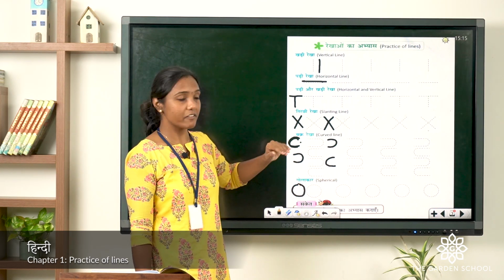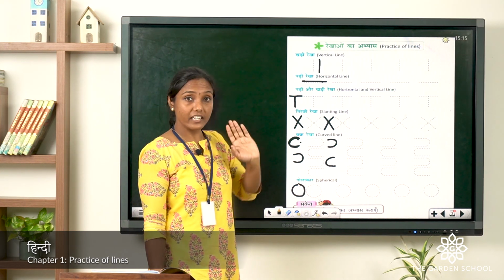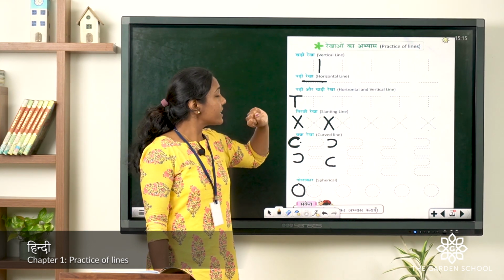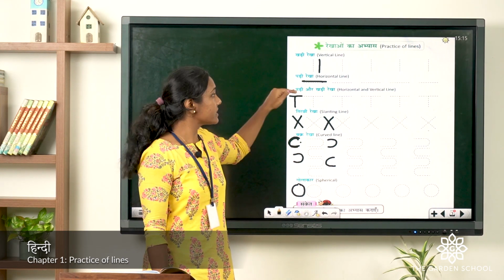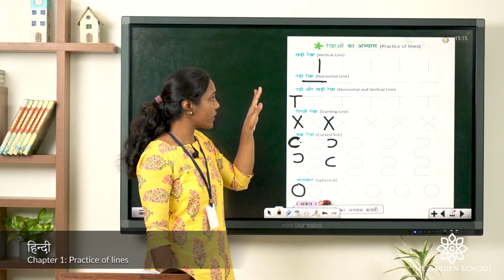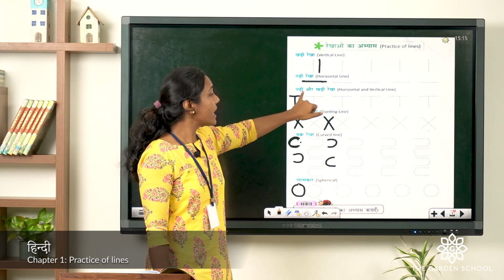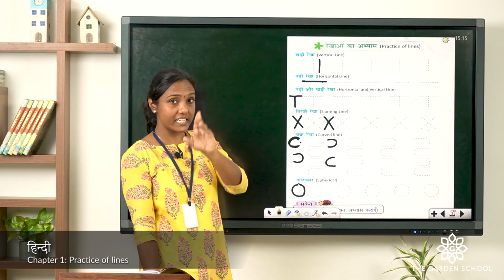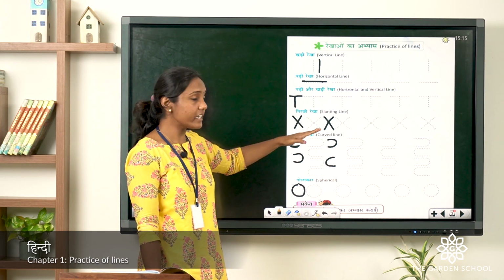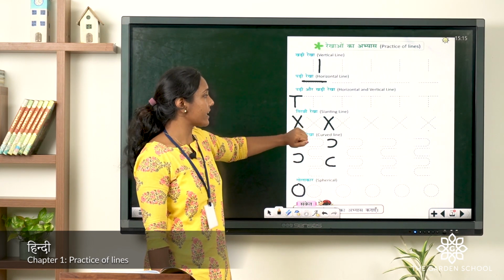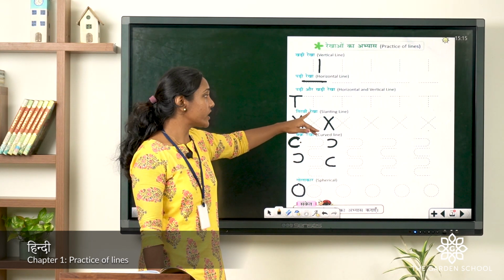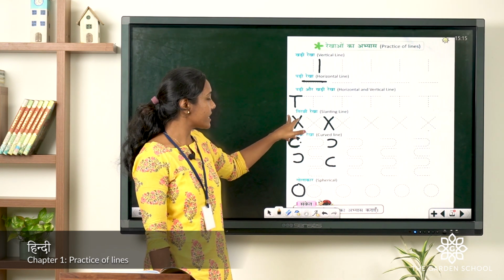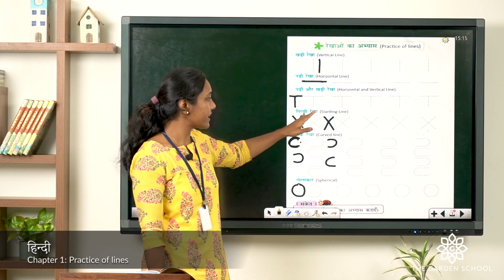Children, let's see once again. We have learned vertical line. You can see it's a straight line towards down. Horizontal line, we call it Padi Rekha, which is straight again in a sleeping way. Straight we are drawing it. Padi and Khadi, that means both together, horizontal and vertical line looks like a T. Have you seen here? I have told you already. And again now, slanting line, that is Tirchi Rekha. Tirchi Rekha is again in the cross way, that is slanting line. You can see a multiplication mark here. So, that's a slanting line, Tirchi Rekha.